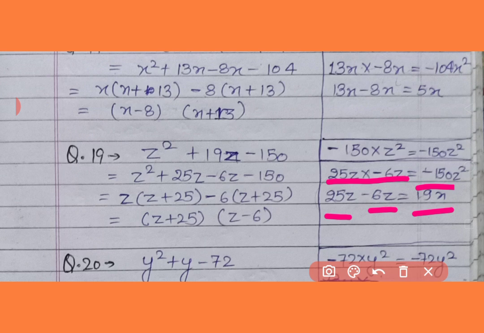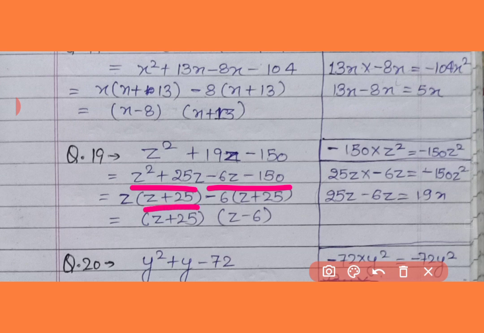So it has been written here z square plus 25z minus 6z minus 150. It has been divided into two groups. First group z square plus 25z and second group minus 6z minus 150. Here z is taken common in the first group, so it remained z plus 25, and in the second group 6 is taken common, so again z plus 25 remained. So z plus 25 is common in both, so we will take it common. What remained, z minus 6, we will write in the second bracket.